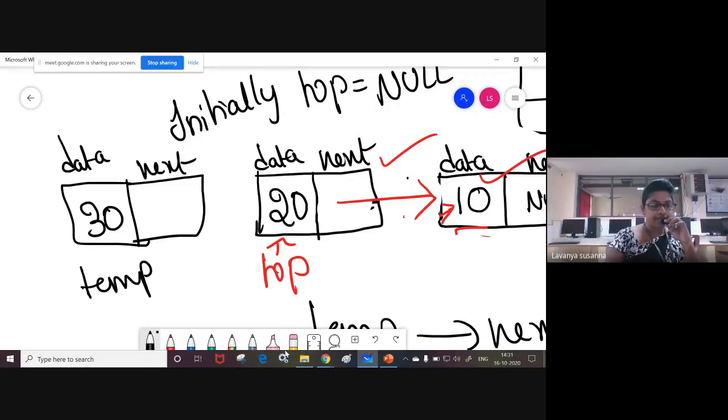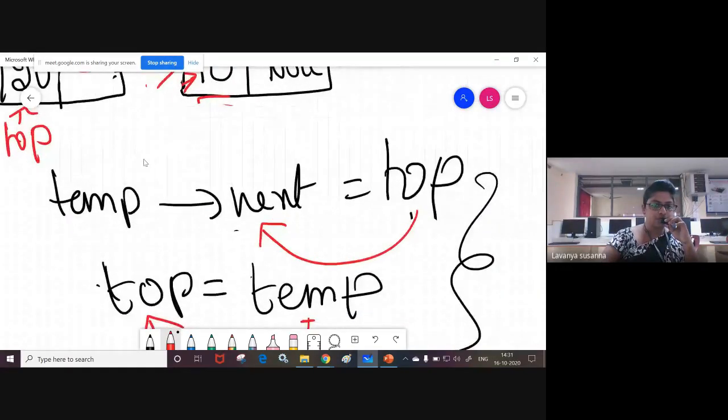Temp of data equal to 30. Temp of next equal to null. After doing it, what you need to do? You need to link like this. Temp next must contain the address of which node? 20. Like this you need to link. If you want to link, repeat the same two steps.